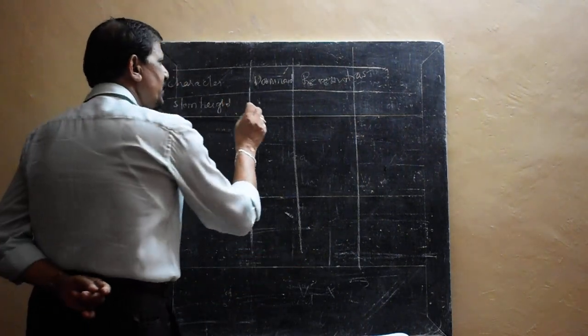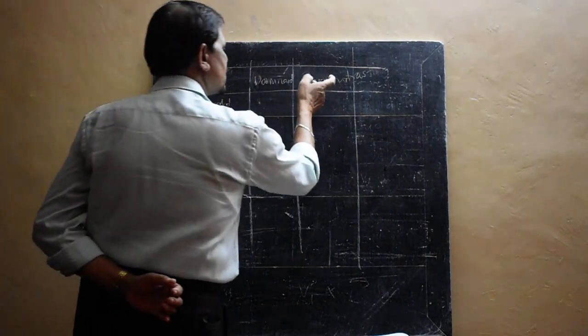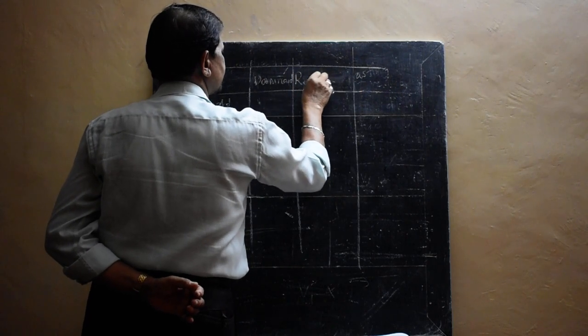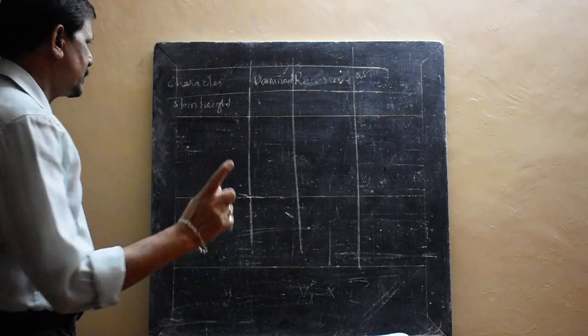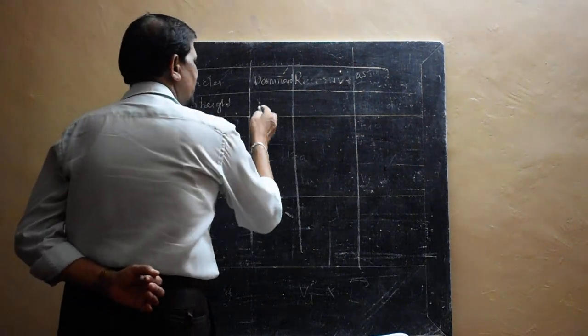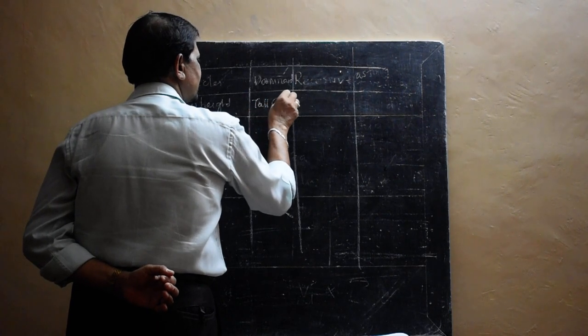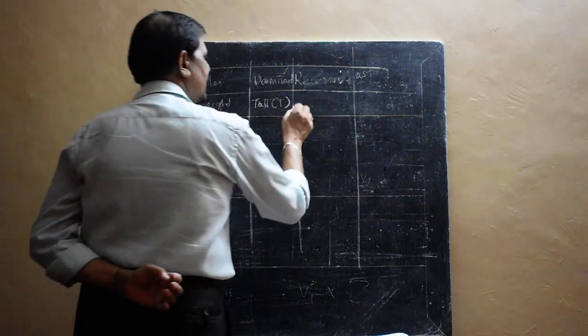Here, dominant character means it is always the strong character. Dominant means strong; recessive means weak. Remember. For stem height, capital T means tall, and I can write the symbol capital T. And the recessive character is dwarf.